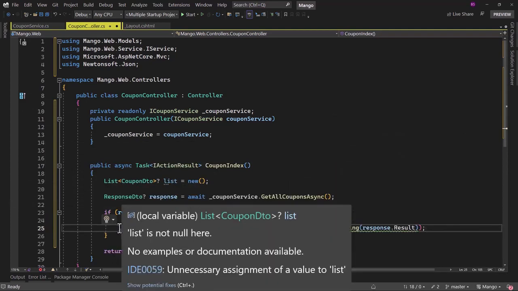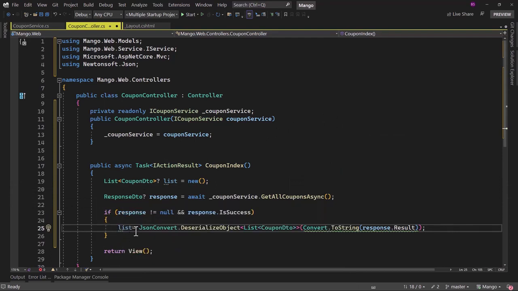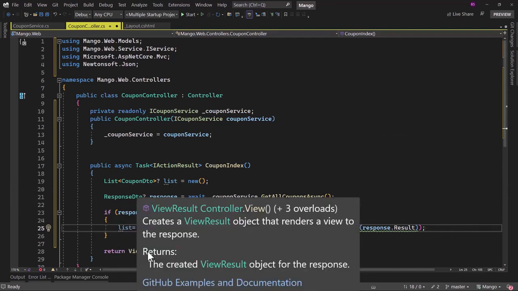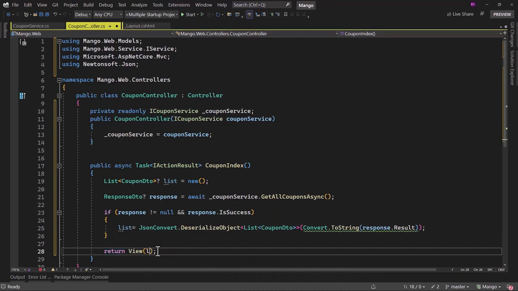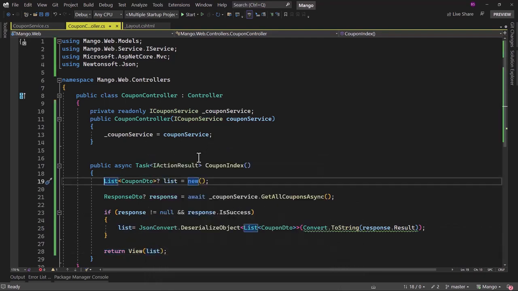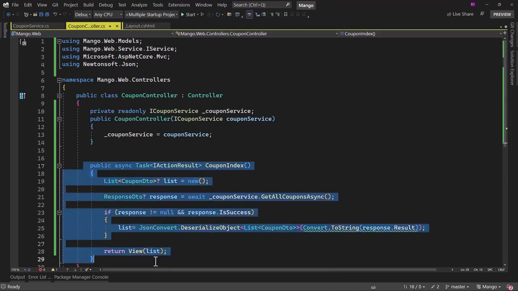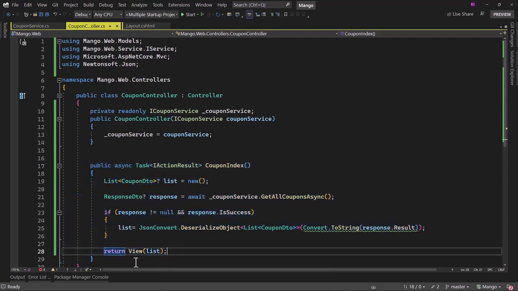Once we do the conversion, if everything is successful, our list will be populated, and when we return back to the view, we can pass that list. We have done quite a few things. We have added base service, we have added coupon service, and then we added the coupon controller where we are calling the coupon service.